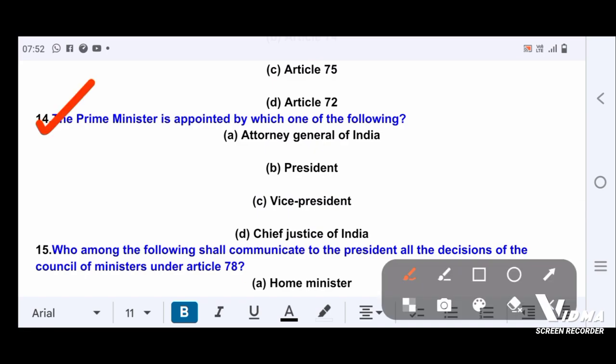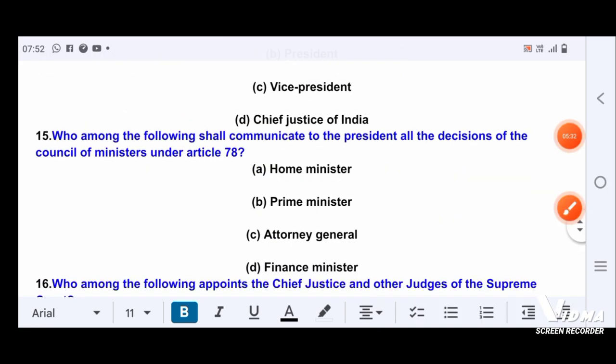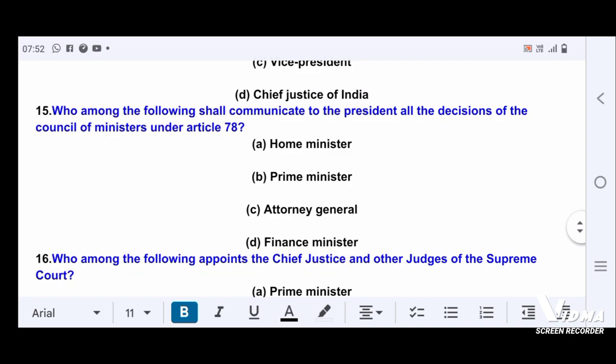Next question. The Prime Minister is appointed by which one of the following? Option A, Attorney General of India. Option B, President. Option C, Vice President. Option D, Chief Justice of India. Correct answer is option B, President.